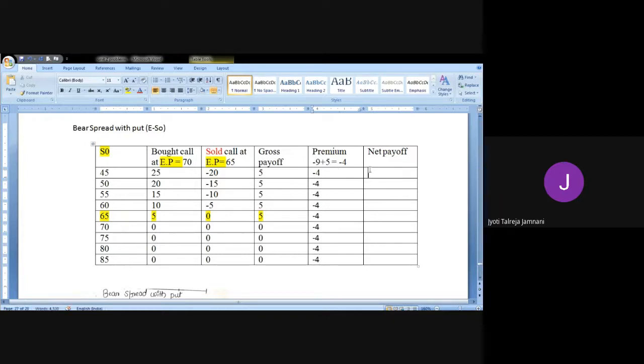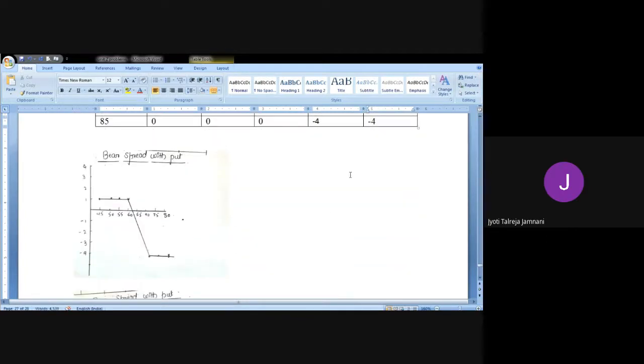Five minus 4, you have 1 rupee gain. 0 minus 4 is minus 4 and minus 4. So the graph will look like this.